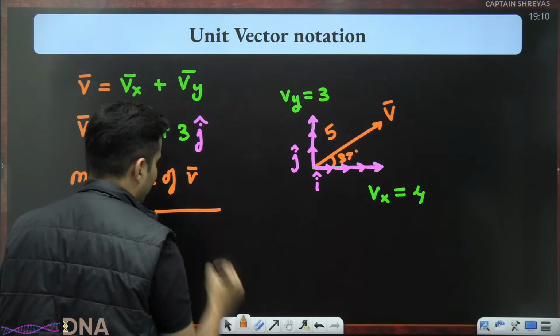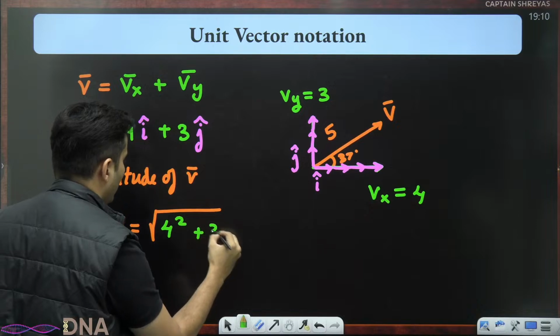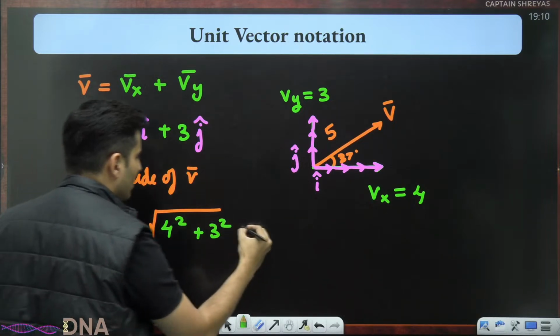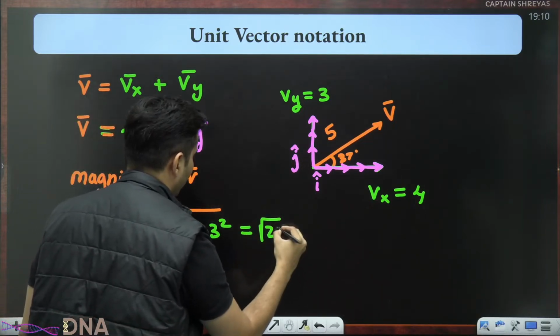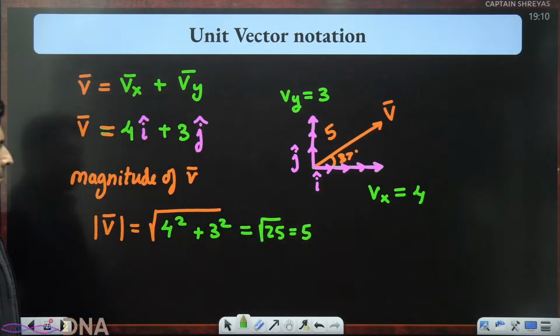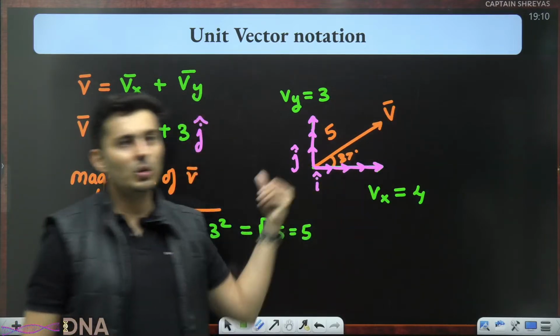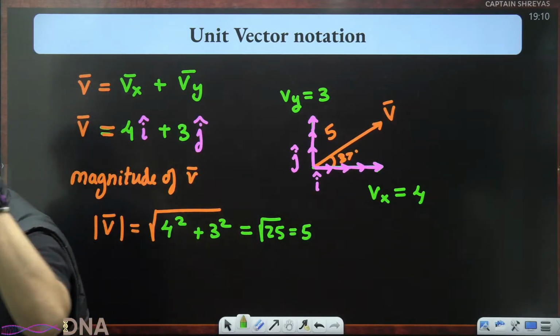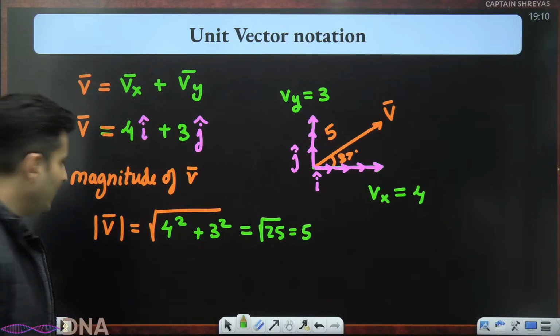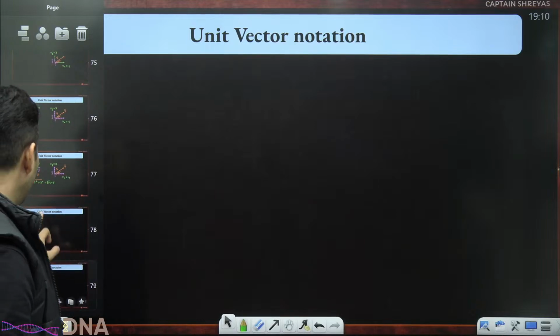It is nothing but root of, you just take x component square, y component square under the root, and you will get the magnitude. So it is root of 25, which is just 5, which is basically the length of this. So if you take the x component and the y component square using Pythagoras, you get the length or basically magnitude. So this means now I can finally understand and write it down properly.